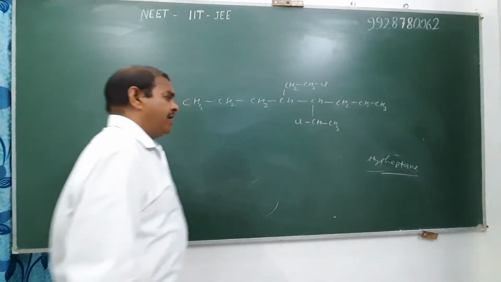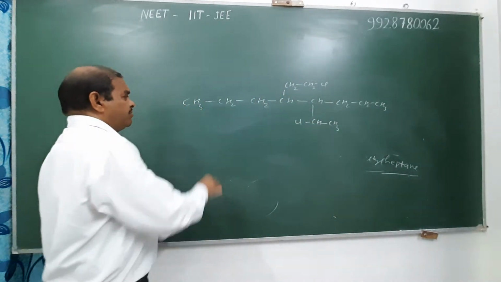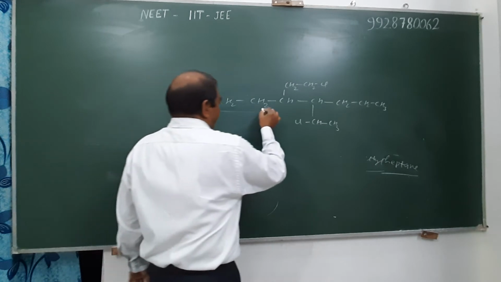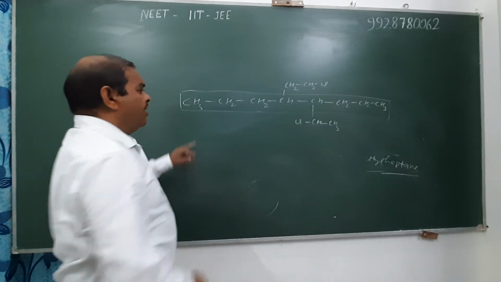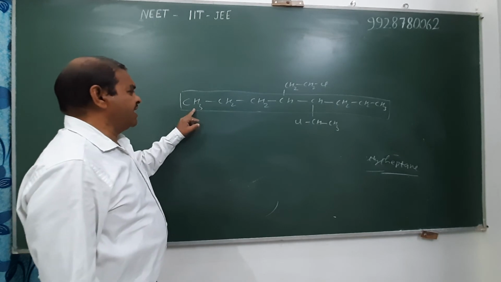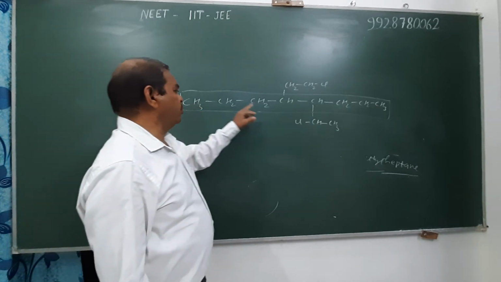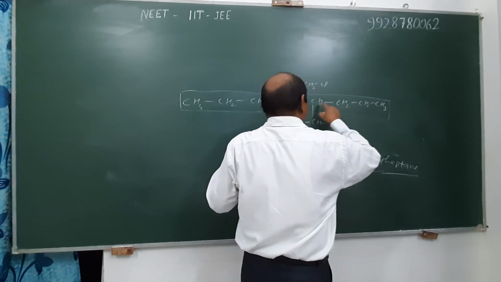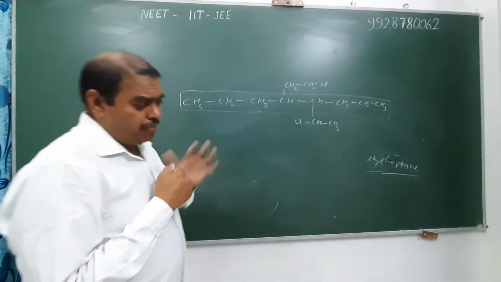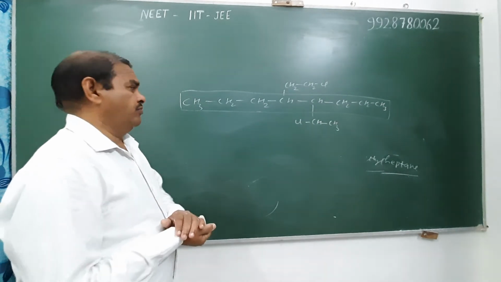First of all, we write the longest chain with maximum substitution. It is the longest chain. When we start numbering from this end, the substituents get positions 1, 2, 3, 4, and from this end the substituents get the identical positions 1, 2, 3, and 4. Then we compare the alphabetical names.